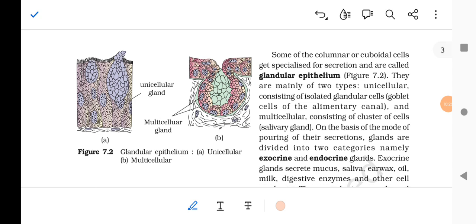Some of the columnar or cuboidal cells get specialized for secretion and are called glandular epithelium. They are mainly of two types: unicellular, consisting of isolated glandular cells, such as goblet cells of the alimentary canal, and multicellular, consisting of clusters of cells, as in salivary glands. On the basis of the mode of pouring of their secretions, glands are divided into two categories, namely the exocrine and the endocrine.